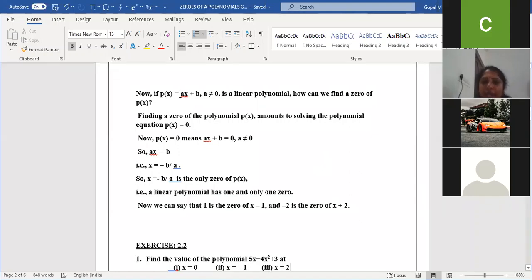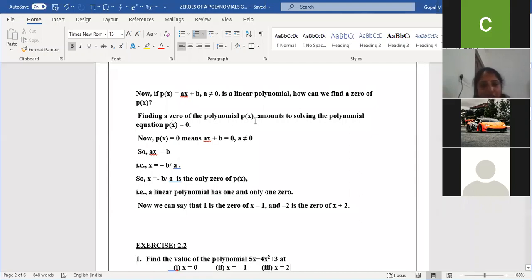P of x is equal to ax plus b, where a should not be equal to 0. If a becomes 0, I'll get only b. It is a linear polynomial because the degree is 1. If a becomes 0, it is not a linear polynomial, right? Here a and b are real numbers. Am I clear, children?